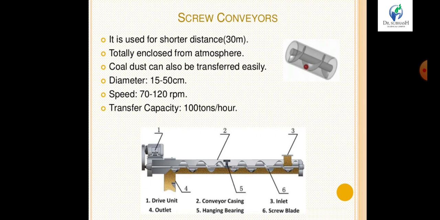Coal dust can also be transferred easily. Not only coal, it can also transfer dust. Diameter is minimum 50, maximum 50 centimeter. Speed of rotation is nearly 70 to 120 rpm, and the capacity of this conveyor is 100 tons per hour. But remember that it can transfer only shorter distances, less than 30 meters.